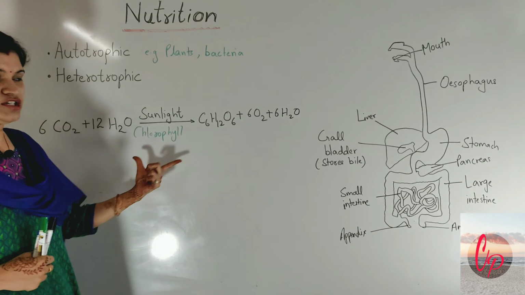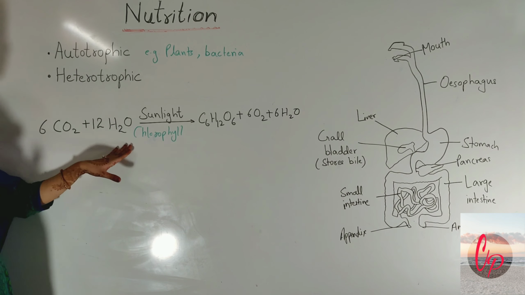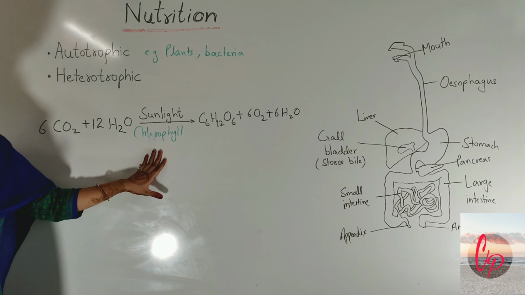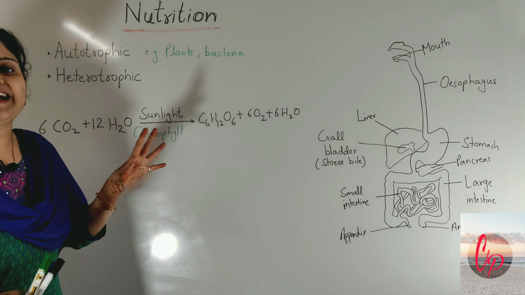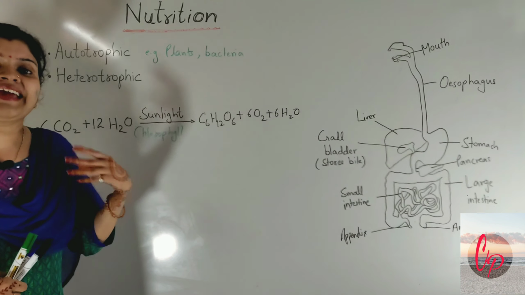So this is the basic reaction of photosynthesis, or you can say the process of photosynthesis is shown by this reaction. So what does the chlorophyll do here? It takes the light energy from the atmosphere and converts this light energy into chemical energy.